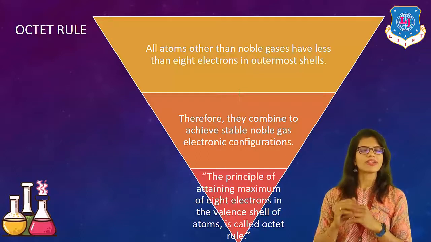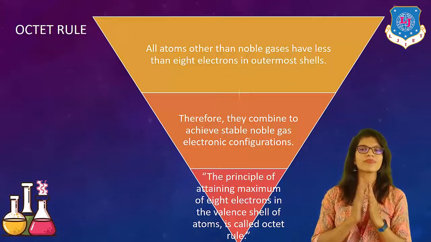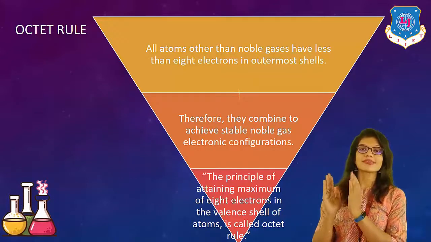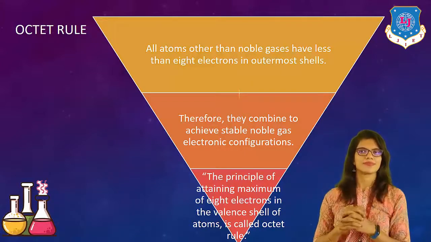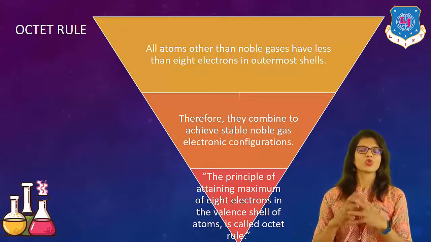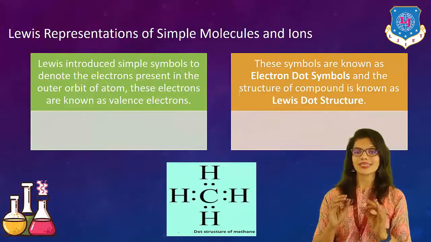So in a simple manner, each and every atom combines to form a stable noble gas configuration. After that only they become stable. Right? So the principle of attaining a maximum of 8 electrons in the valence shell of an atom is known as the octet rule.